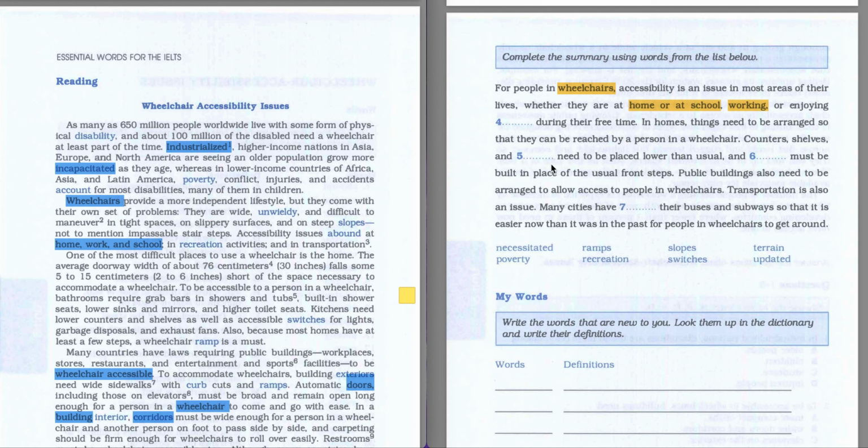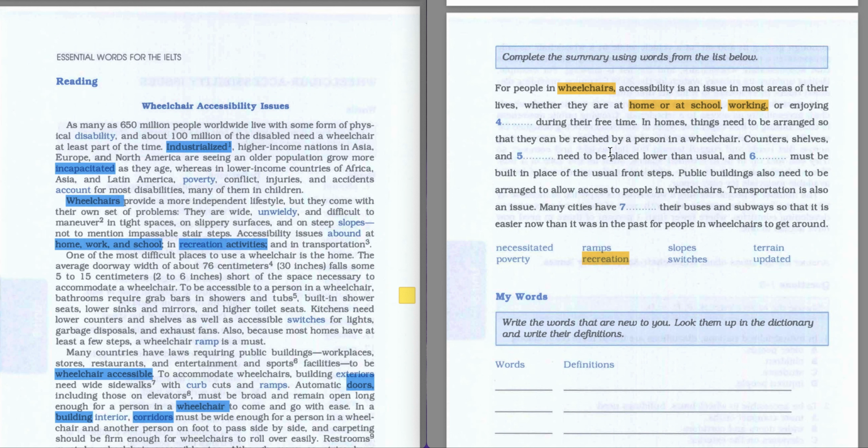So I said about recreation activities. So in our case, what exactly we do at home, work, and school, it's recreation activities. So the answer to the fourth question is going to be recreation. We're going to highlight it here, not to use this word a second time and not to get confused.